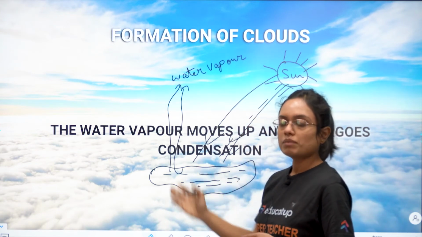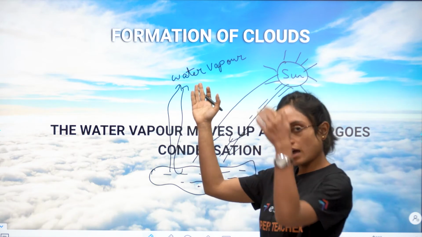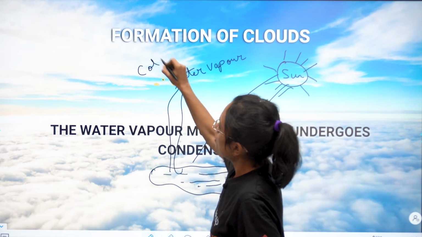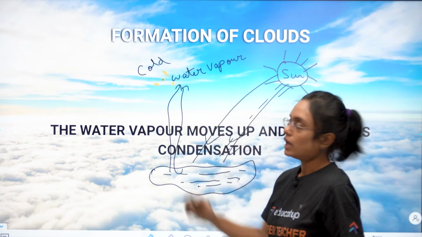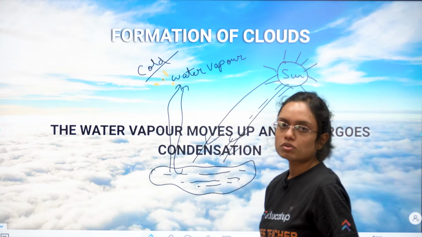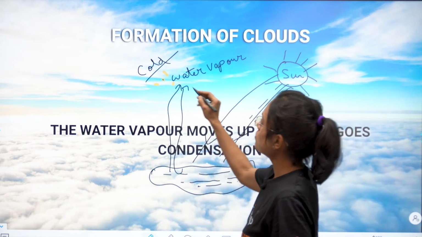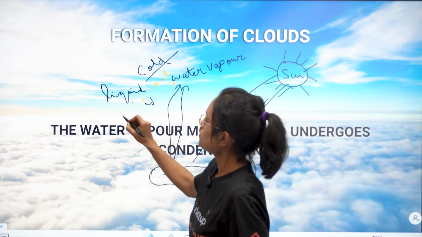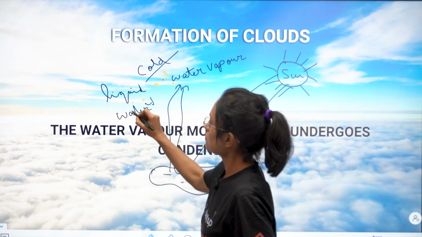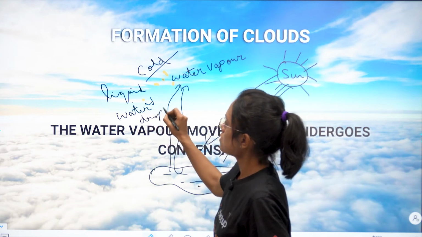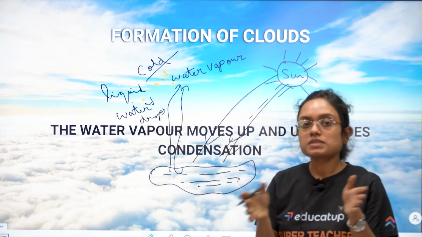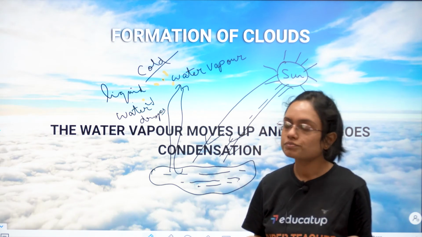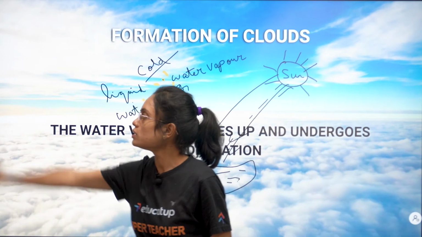Now, as this water vapor rises up and reaches a higher altitude, over there, the weather is quite cold. So, what will happen? In that cold weather, the temperature is also low. So, these water vapors will start converting again to liquid water droplets. Liquid water drops. Now these liquid water drops start combining and fusing with each other, and what will form? The cloud. So that is how cloud formation takes place.